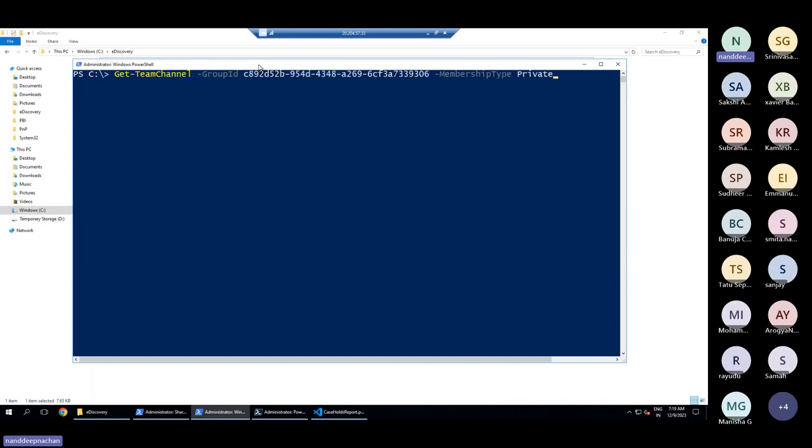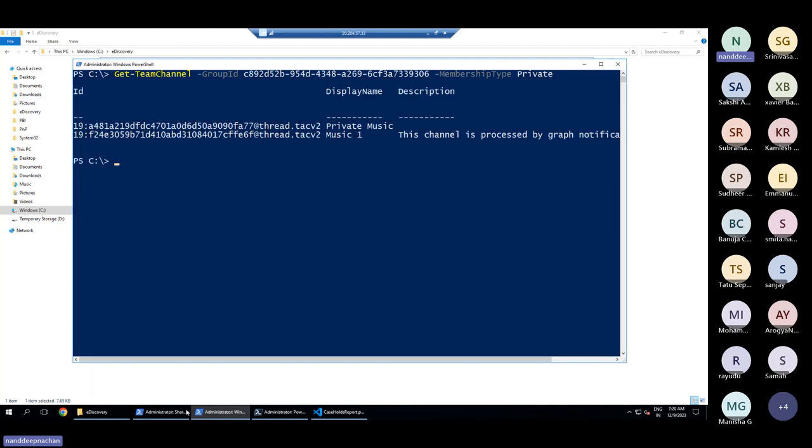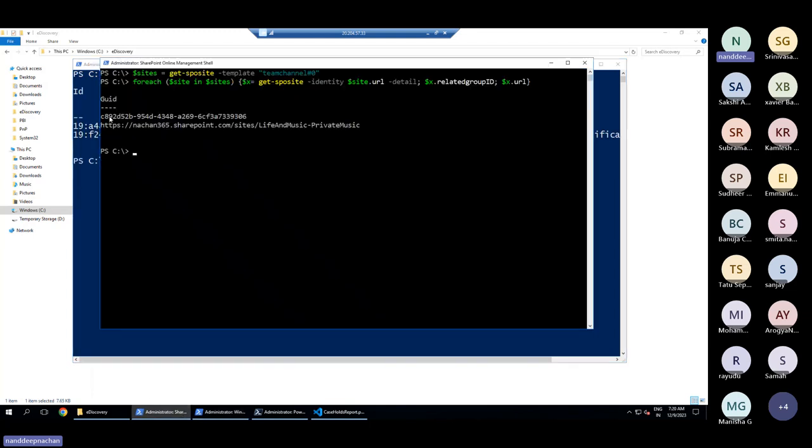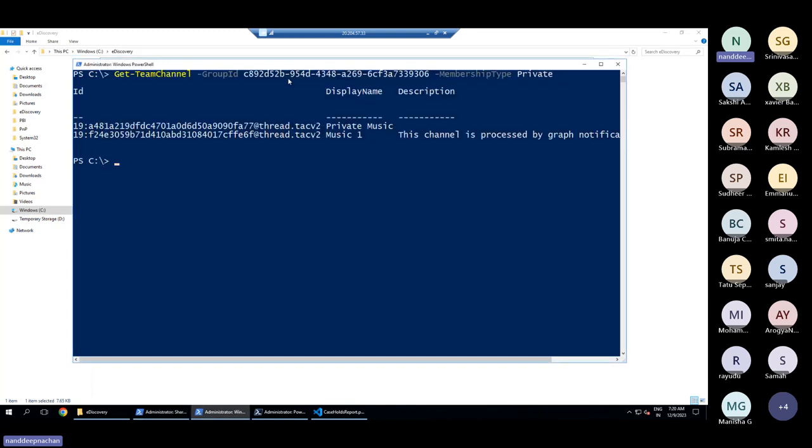Once you get connected, the next thing is that we just need to get all of the channels associated with that group. The group ID we got from here, C892, which I have specified here. Now you can see that we got the list of all of the channels. Here I have got two channels. The first one is private music and then music one. So these are the two channels that I have got there.